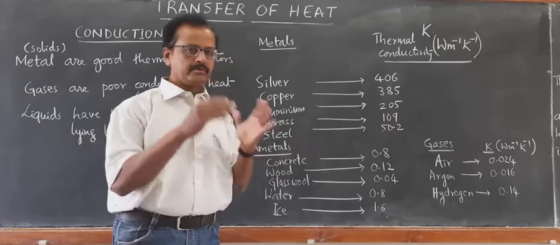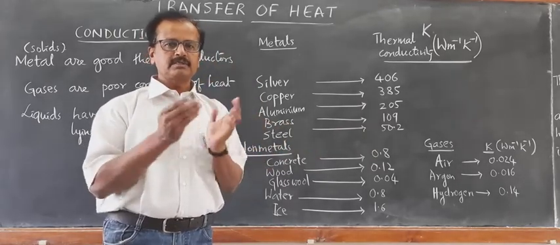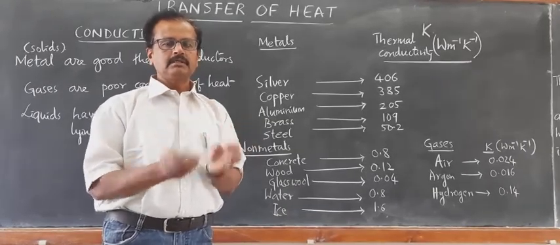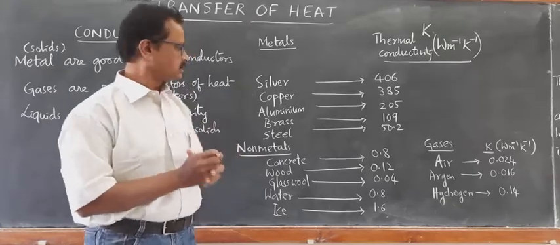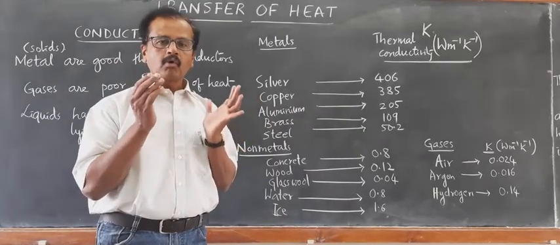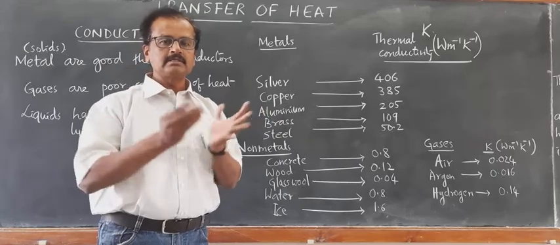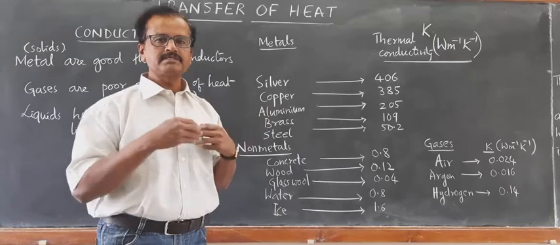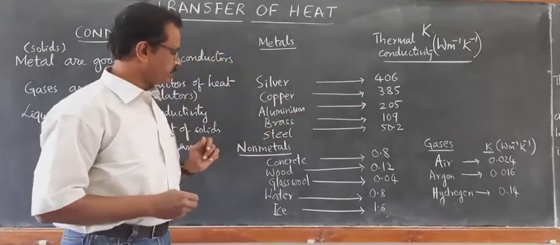So steel utensils with copper bottoms are available so that transfer of heat takes place faster, and if you keep the foodstuff with water, the transfer of heat by convection also takes place faster. That is the reason we get cooking utensils with copper bottom. So uniform distribution of heat takes place faster because of the high thermal conductivity of copper.